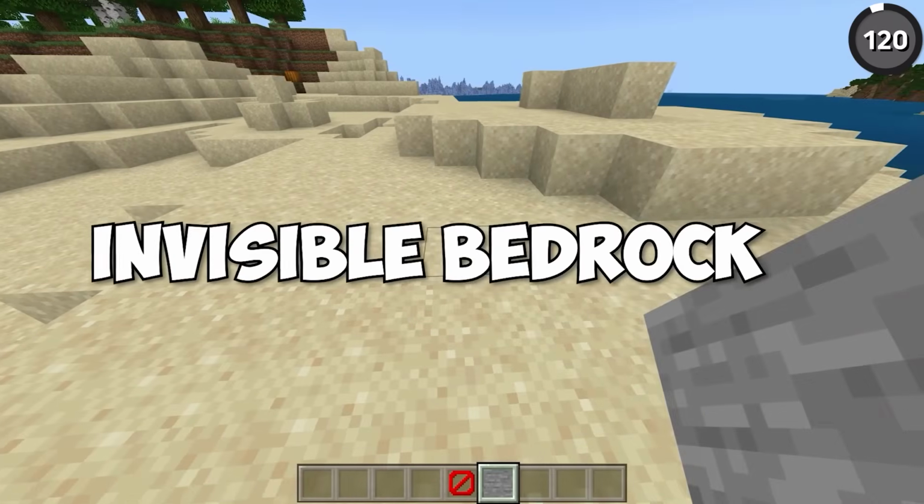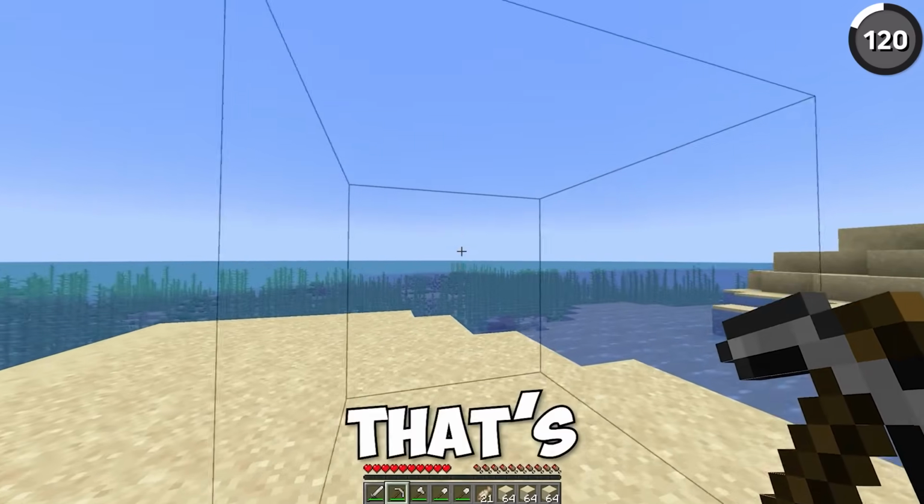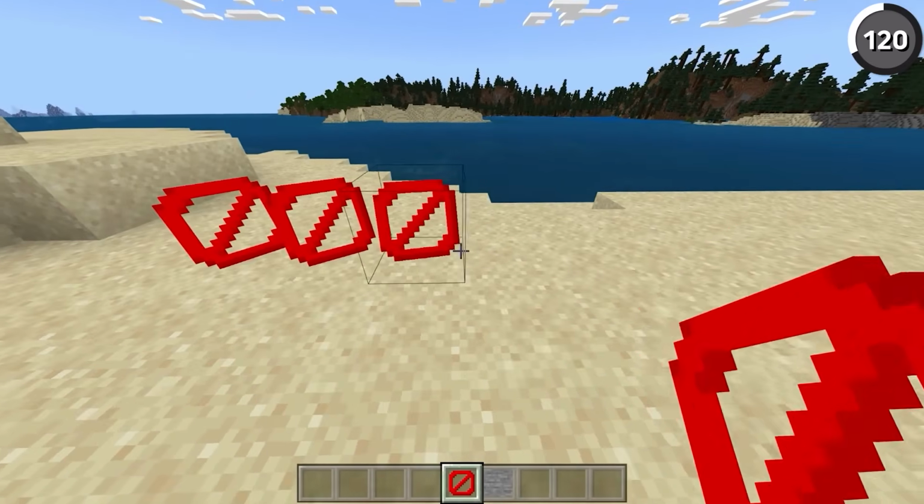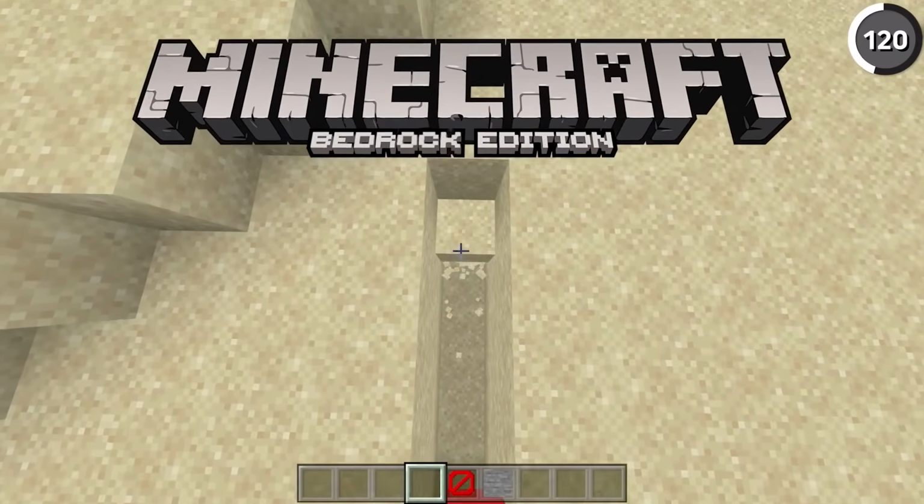This here is called Invisible Bedrock. And if you can't see what I'm talking about, that's kind of the point. Now, this behaves much like the barrier block, except it's exclusive to the Bedrock edition of Minecraft.